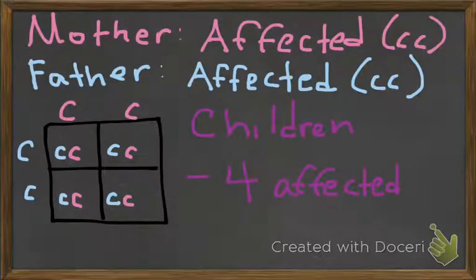In this scenario, in which a male and female, both affected by cystic fibrosis, conceive a child, the child has a 100% chance of being affected. However, this is unlikely because those affected by cystic fibrosis rarely live past the age of 30. Despite this, cystic fibrosis does not inhibit fertility.